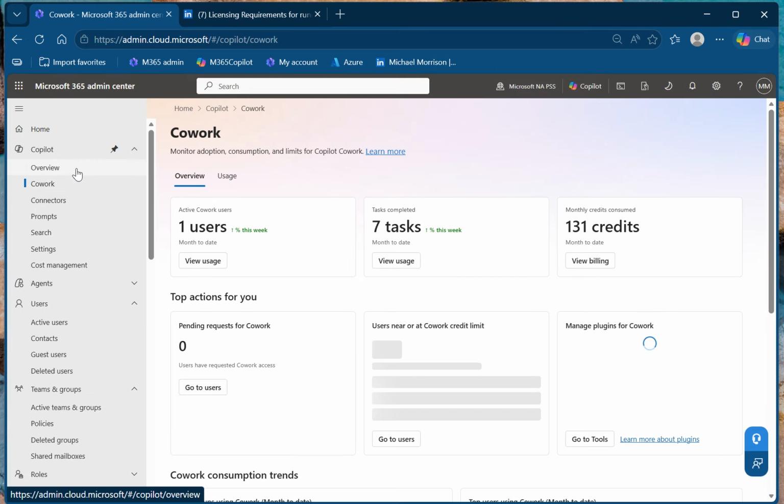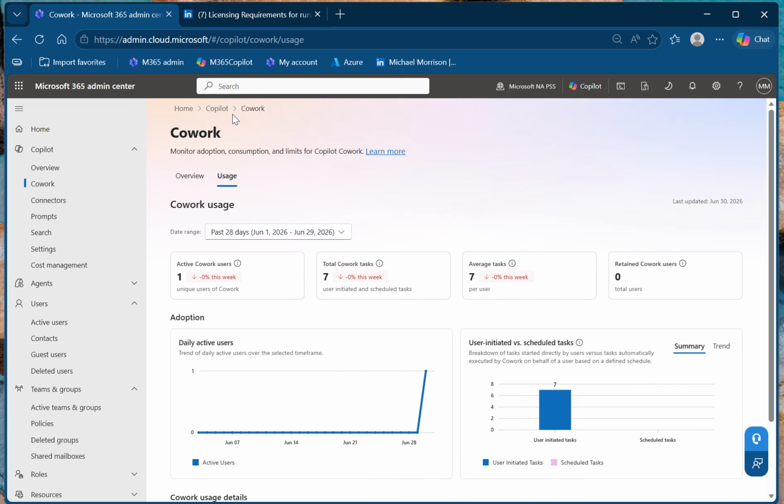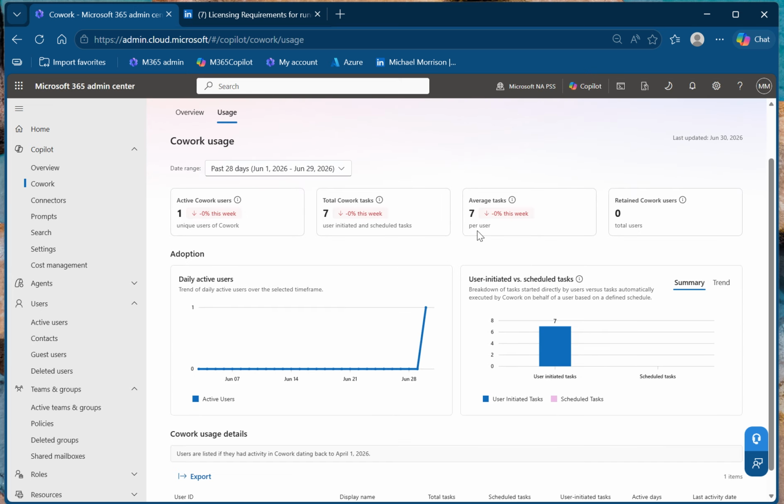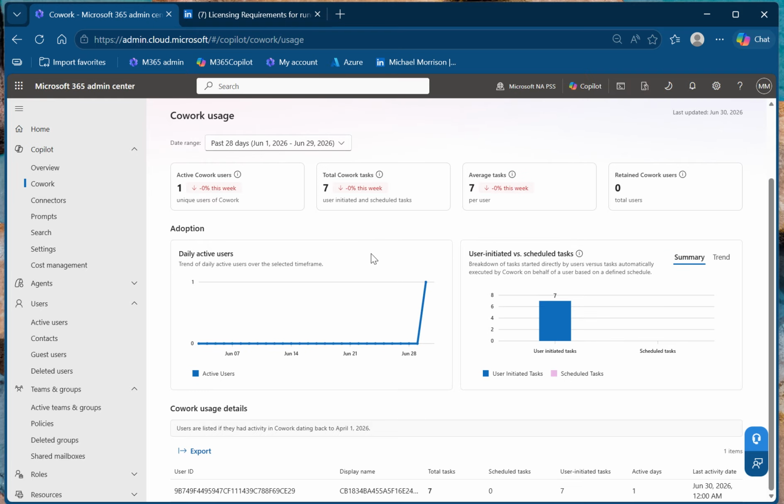So we'll go back to Cowork, back to this one here. I can look at my usage. I want to go through these in a top-down kind of way. I can see my users, the delta and changes, and the different users. Right now, this is one thing I noticed: it doesn't have the display name for the user. It shows the user ID.